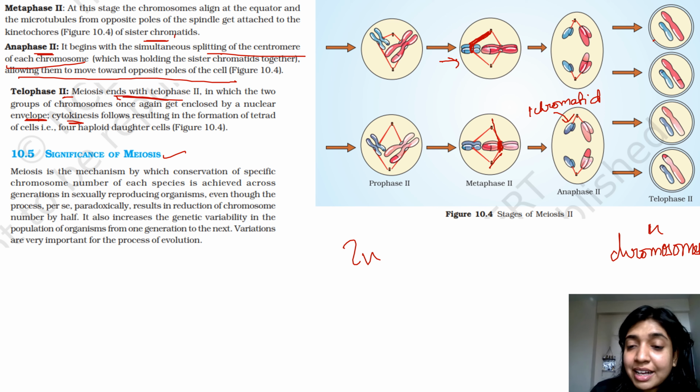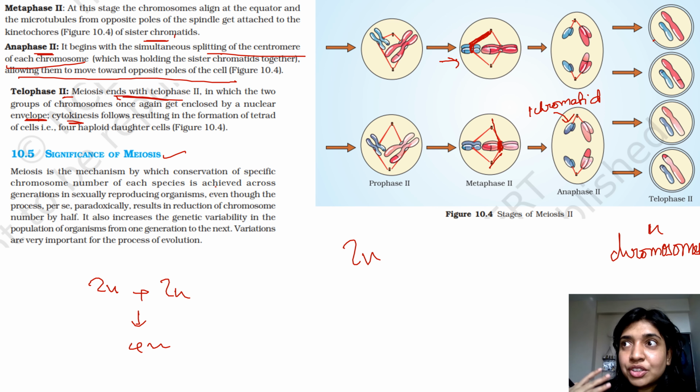Maximum a 2 marks question can come from this part in your boards. So meiosis is the mechanism by which conservation of specific chromosome number of each species is achieved across generations in sexually reproducing organisms, even though the process results in reduction of chromosome number by half. So for the continuation of species, meiosis is required. Otherwise, if there was only mitosis, then your gametes would also have 2n. After fertilization, it would give you 4n. So it would result in multi-nucleated species, and the conservation of species would not have occurred.